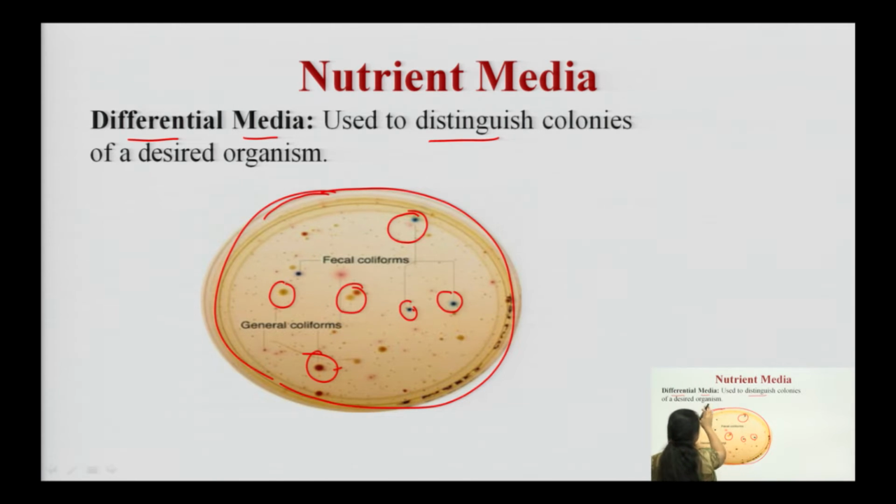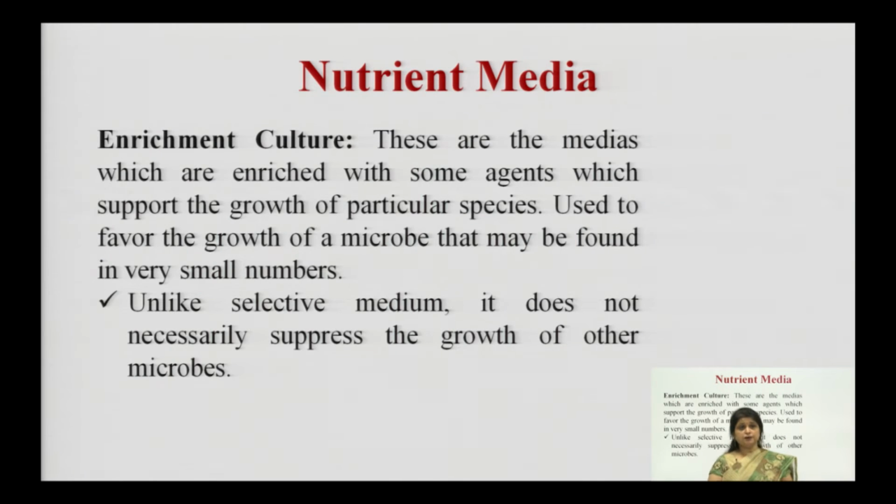So, that media which provides some color to the colonies, so that we will be able to differentiate, contains ingredients which can produce a color or generate a difference between the colonies. That media is known as differential media.